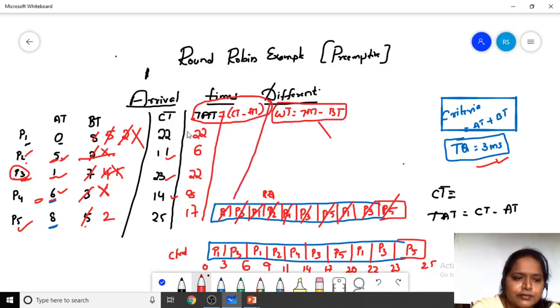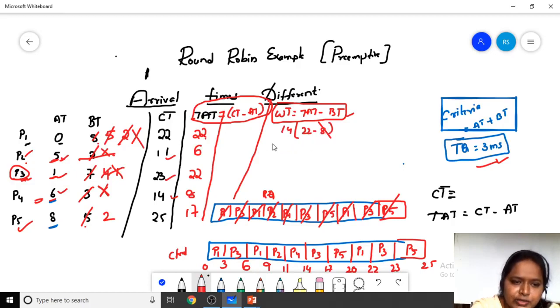Turnaround time is 22, so 22 minus 8, which is 14. Here you are writing 22 minus 8, which is 14.